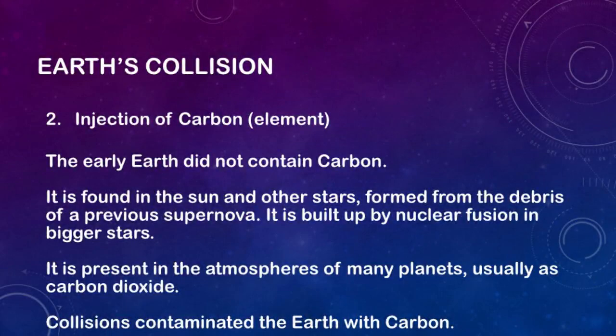The early Earth did not contain carbon. Carbon is built up by nuclear fusion in stars which formed from the debris of a previous supernova. Collisions contaminated our planet with carbon. It is also present in the atmospheres of many planets in the form of carbon dioxide.